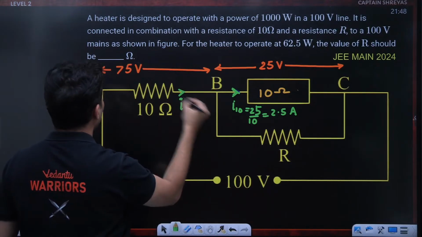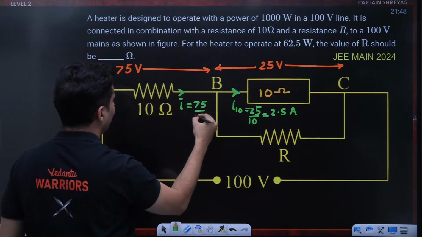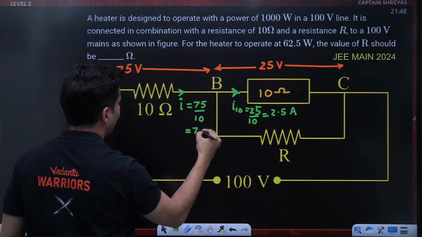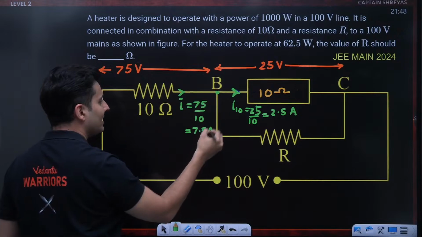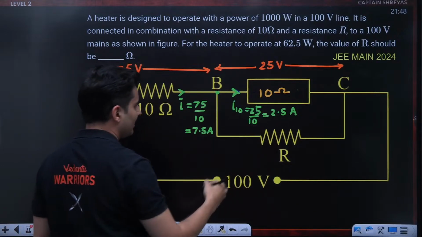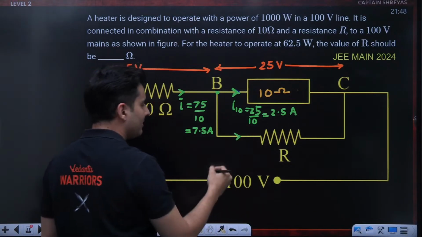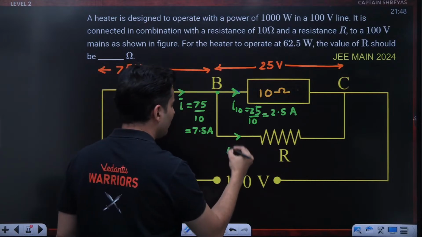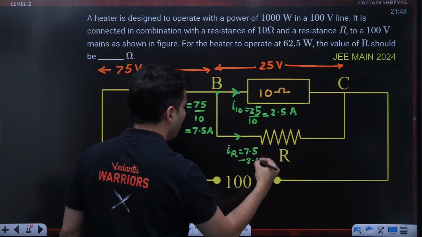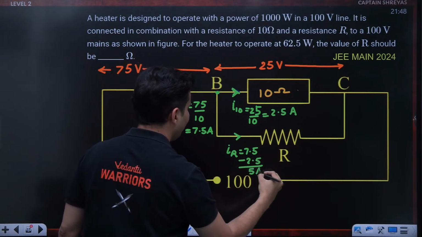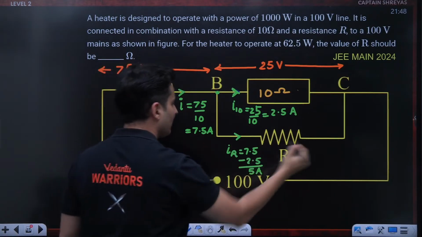Let's say I call it I. Voltage, which is 75, divided by resistance, gives 7.5 amperes. So at this junction, 7.5 is entering and 2.5 is exiting. So the other exit current will be 7.5 minus 2.5, which is 5 amperes.